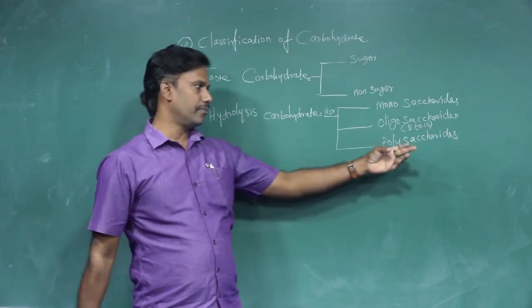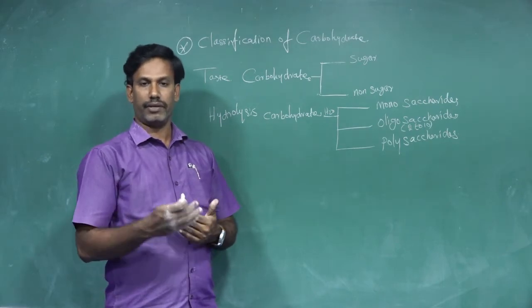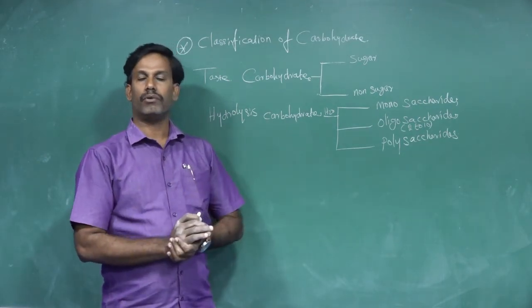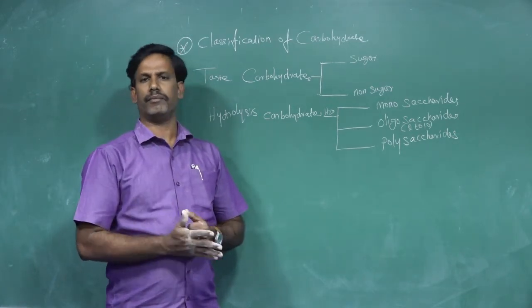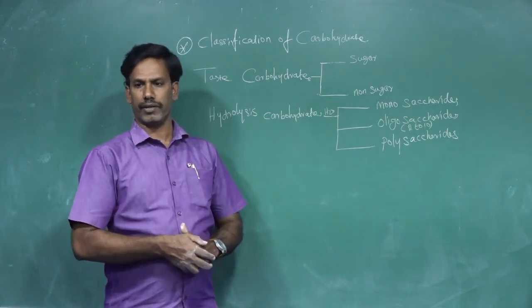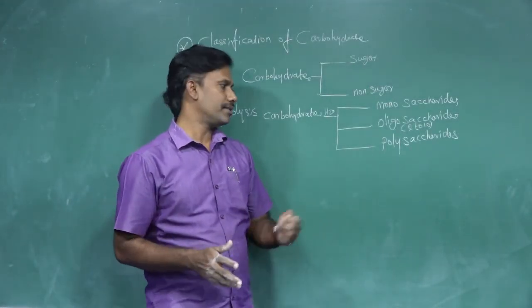If it gives more than 10 monosaccharide units as a product when you hydrolyze it, then they are called a polysaccharide.